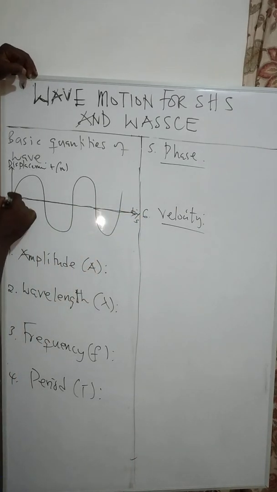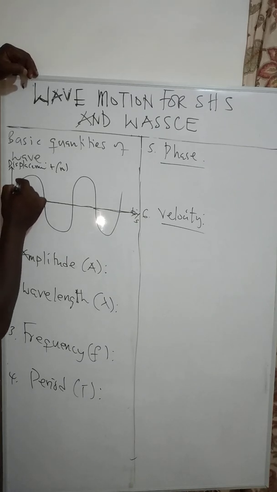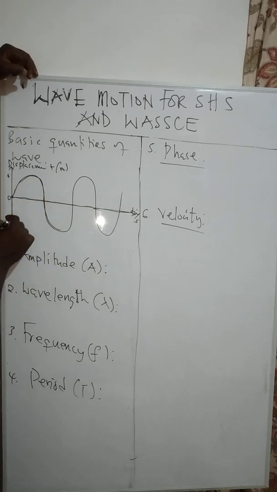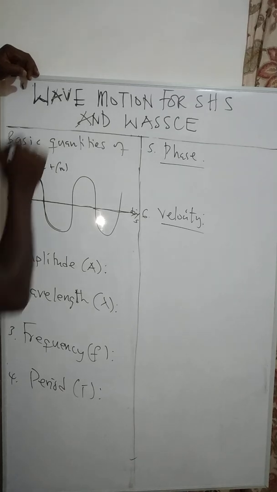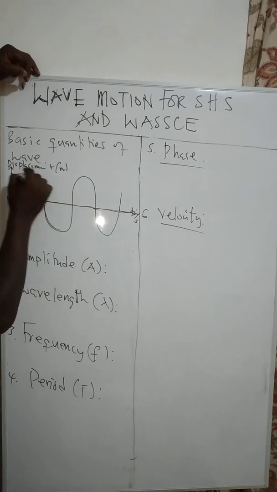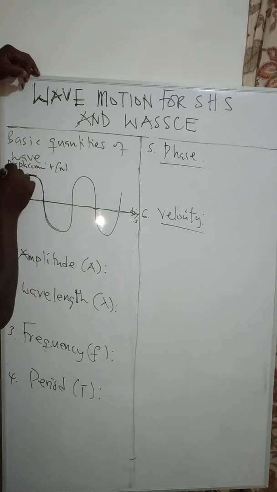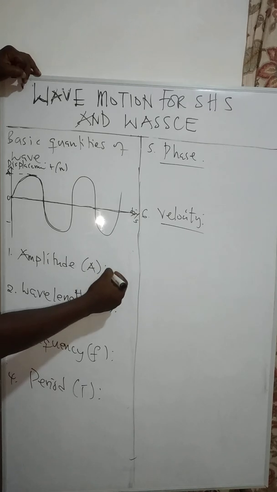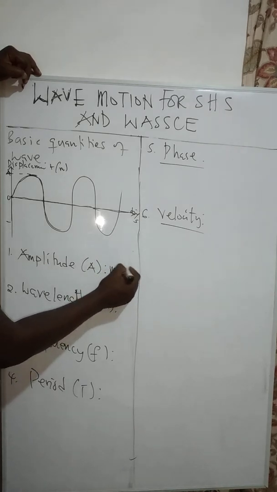So if this is our zero point and an object starts to move from this, it goes and then comes back this way. So this is the positive aspect and this is the negative aspect. Now, the maximum displacement is the highest point that an object can get to. So here, this point is the highest point that the object can get to, and that is what we call A, which is the amplitude. So the amplitude is the maximum displacement of an object from its mean position.